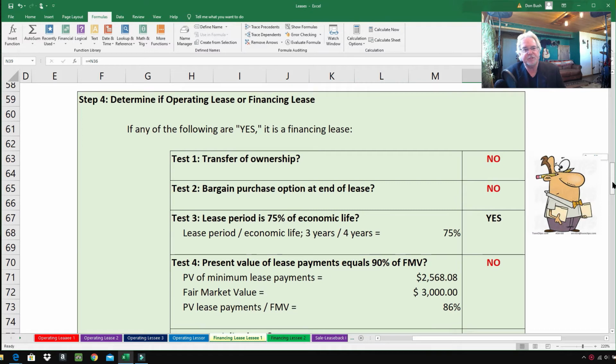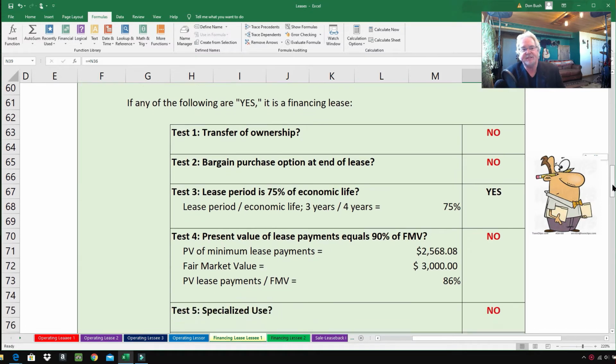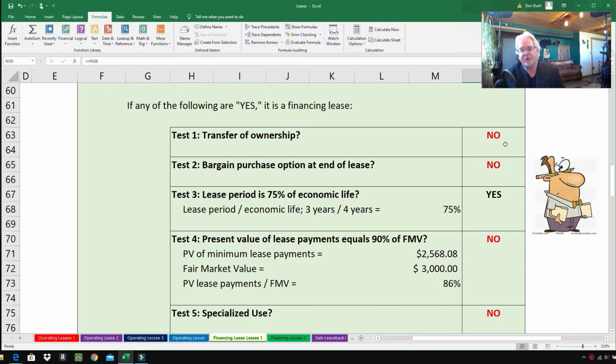Let's just determine if this is an operating lease or a financing lease. So here's how it goes. I've already got the questions answered so you can see what's going on here. If any one of these answers here is a yes, that means it's a financing lease, and we have a yes right here. Otherwise, they're all no. So let's go through them just for practice here.